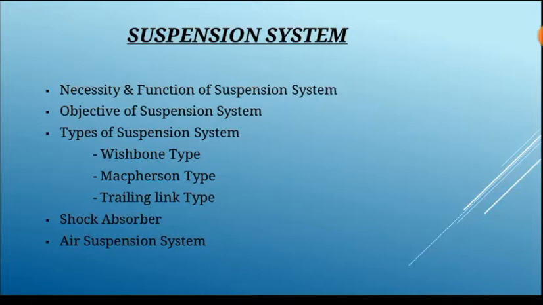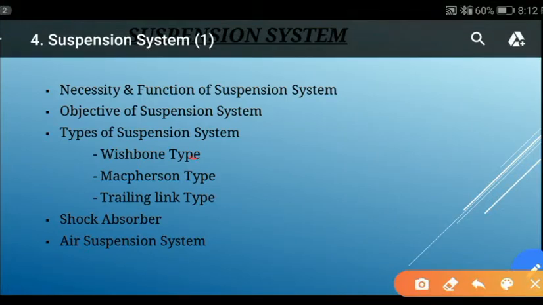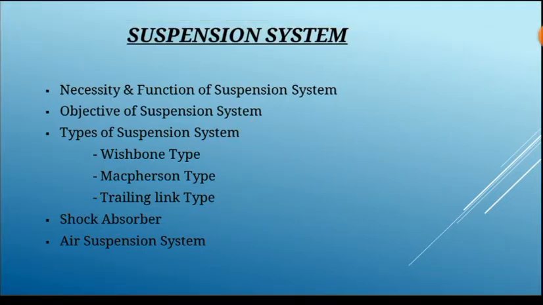So specifically, we will talk about the types of suspension system. In that, we will see the wishbone type, McPherson type and trailing type suspension systems. In coming lectures we will go through the shock absorber and air suspension system. So before wasting time, let us start.